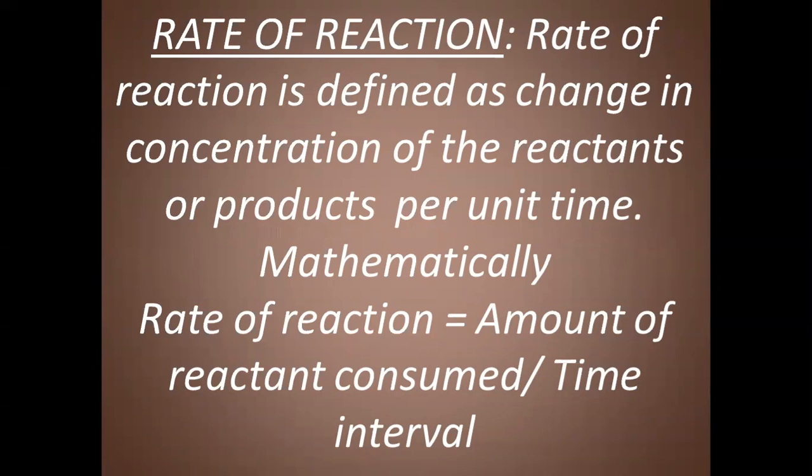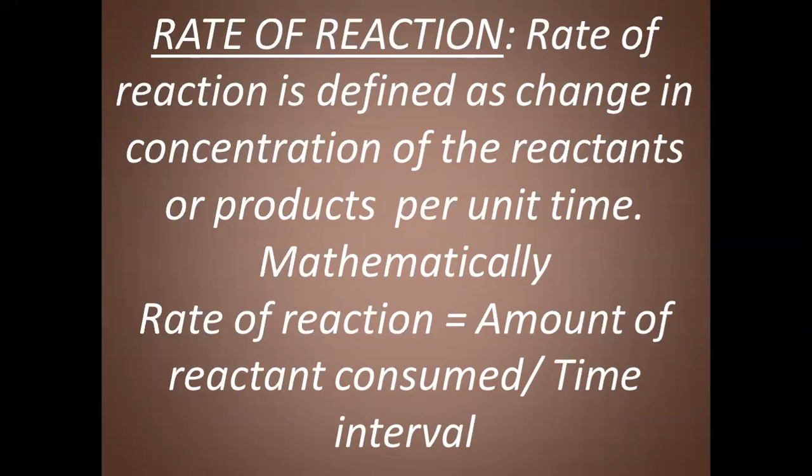We know that when certain reactants meet or they are combined, they will start combining with each other. That means the old bonds of the atoms or molecules of the reactants will break down and the new bonds between the reacting molecules or atoms will form.